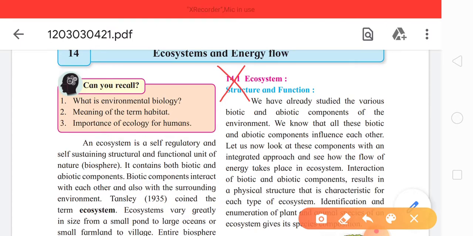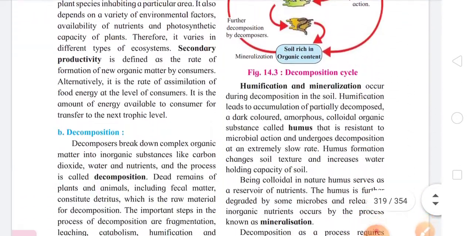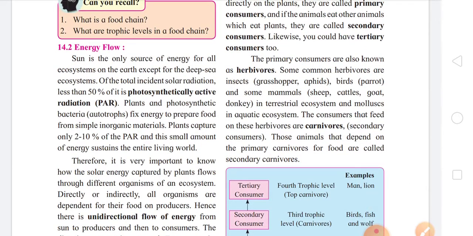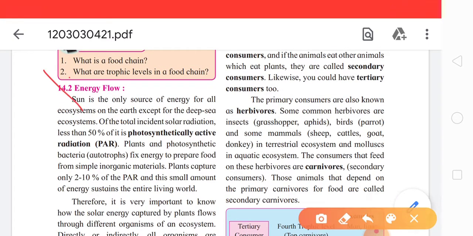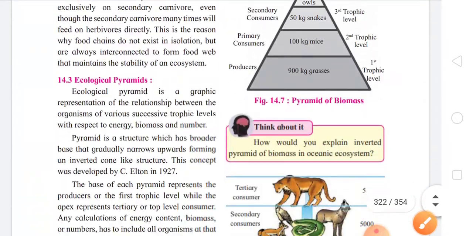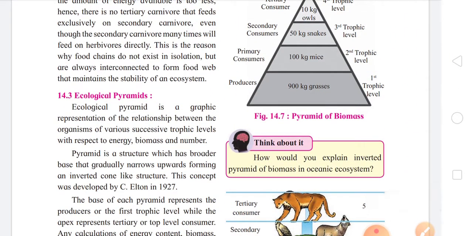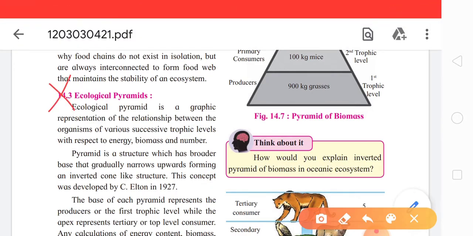Now on page number 311, subtopic 14.2 energy flow. 14.2 energy flow is again deleted and it is non-evaluative. And now come to page number 313. On page number 313, subtopic 14.3 ecological pyramid is deleted and non-evaluative.